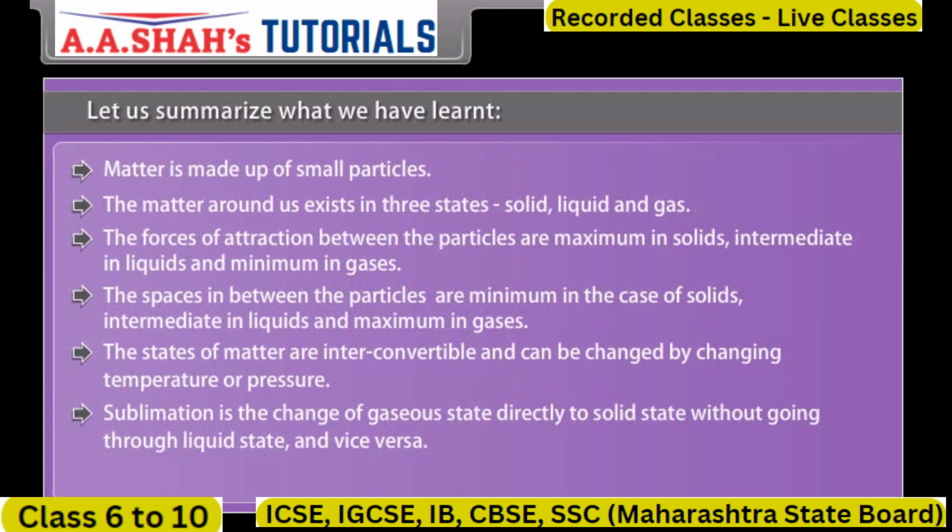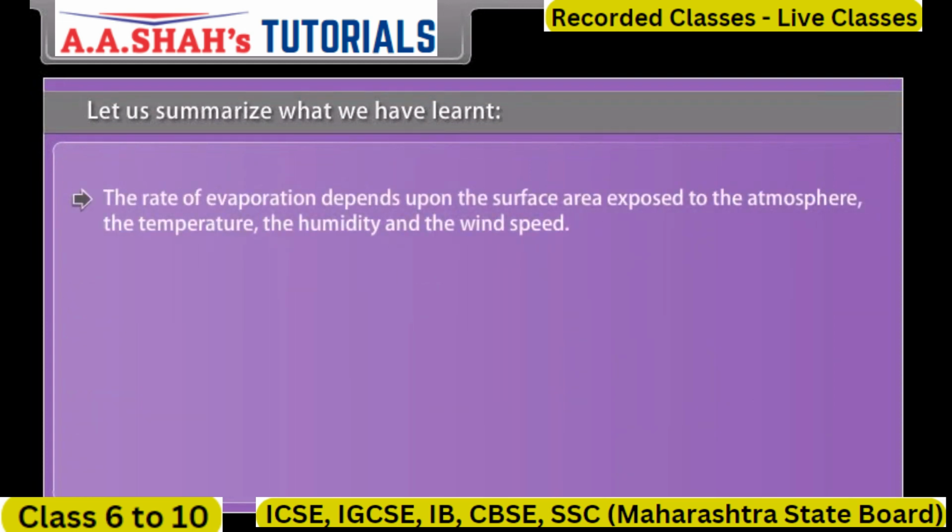Sublimation is the change of gaseous state directly to solid state without going through liquid state and vice versa. Particles of the liquid change into vapor state, called boiling. The rate of evaporation depends upon the surface area exposed to the atmosphere, the temperature, the humidity, and the wind speed.